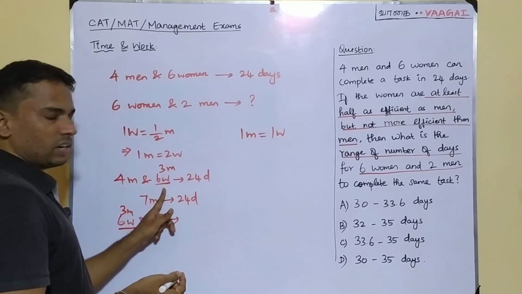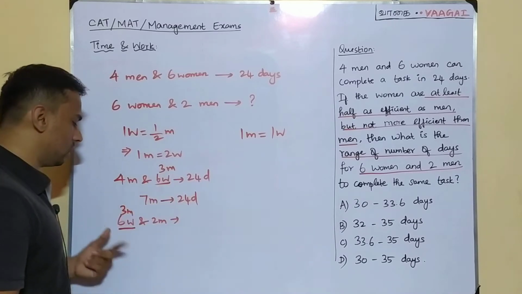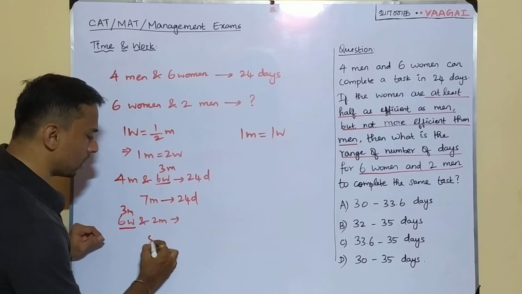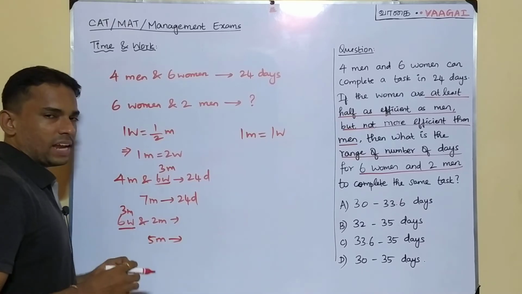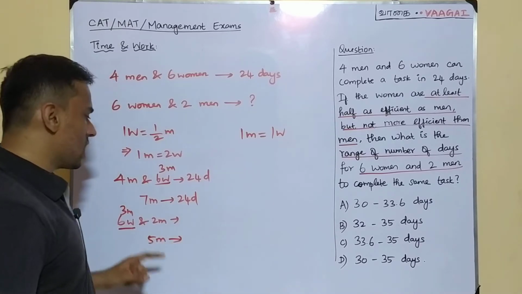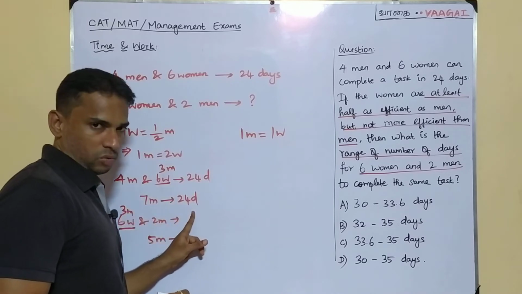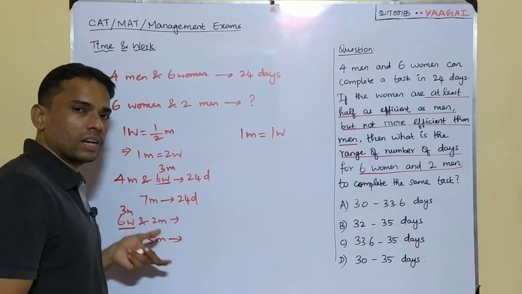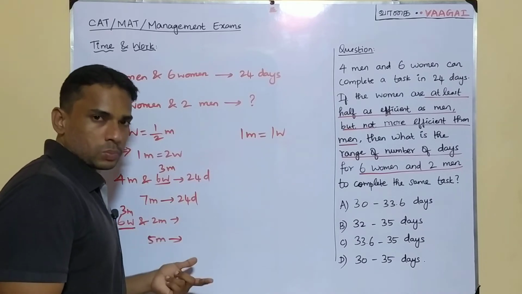That's it. The same thing we did here. Again, I'm repeating it. So 3 men and 2 men. That means this team is now becoming 5 men. So my question simply became, if 7 men can do the work in 24 days, then 5 men can do the work in how many days? It's going to be very easy. This is an indirect proportion, right? This is an inverse proportion, right?